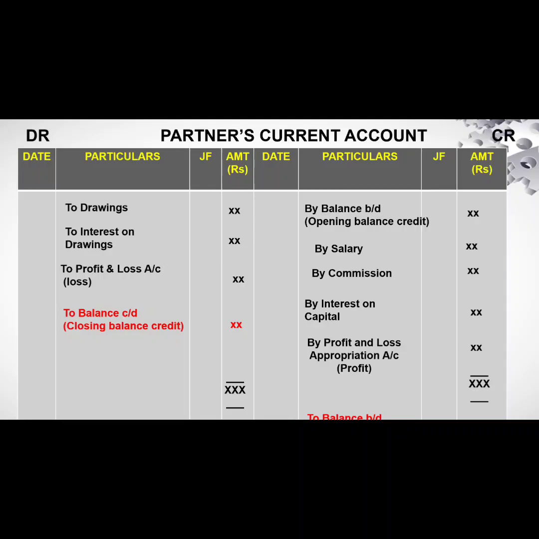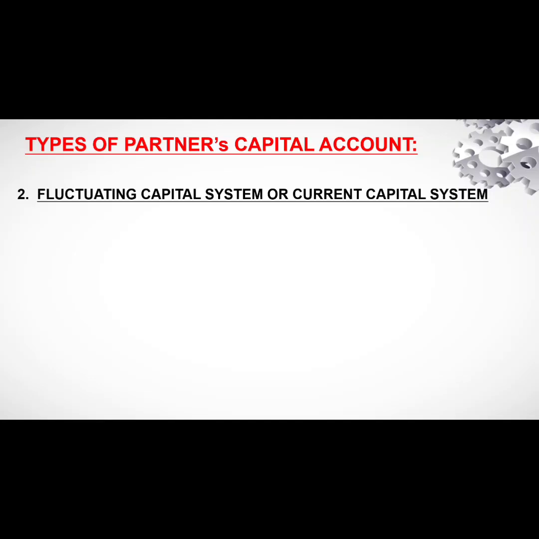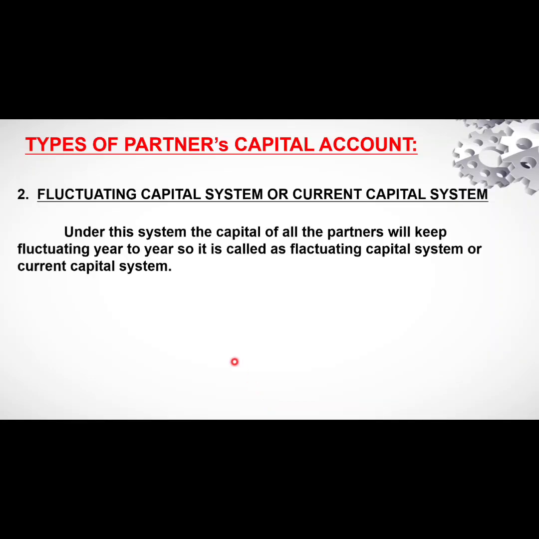Now we will move on to see the next type of partner's account, that is the second system, fluctuating capital system, or we call it the current capital system. Why is it called the fluctuating capital system? Under this system, the capitals of the partners will keep fluctuating year after year. It keeps changing year after year. So it is called the fluctuating capital system or current capital system. Why does it keep fluctuating?